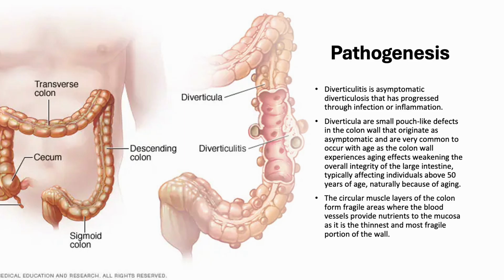Diverticulitis is asymptomatic diverticulosis that has progressed through infection or inflammation. Diverticula are small pouch-like defects in the colon wall that originate as asymptomatic and are very common to occur with age as the colon wall experiences aging effects, weakening the overall integrity of the large intestine, typically affecting individuals above 50 years of age. The circular muscle layers of the colon form fragile areas where the blood vessels provide nutrients to the mucosa, as it is the thinnest portion of the wall.